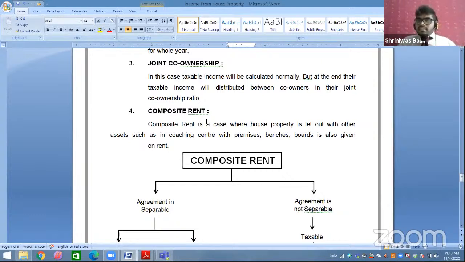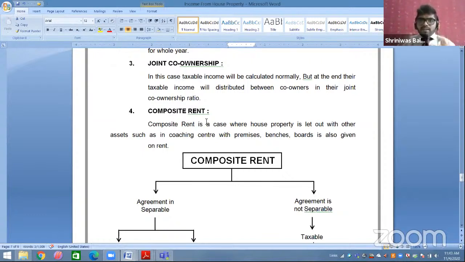So in this case, there has not been any division of area. The full house property is let out to some other person, and the same house property has two owners or more than two owners, co-owners. So there is no division of area. We treat it normally, the way we calculate income from house property: municipal value, fair rent, whichever is higher, then standard rent, whichever is lower, then actual rent, and calculate everything.